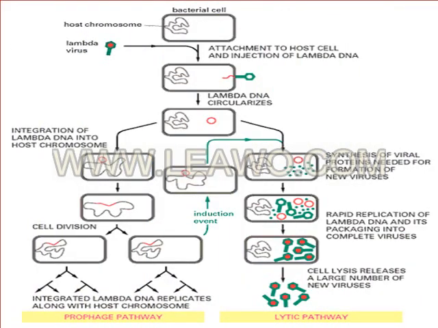In this picture, you can understand how the bacteriophage will replicate. The bacteriophage here is the lambda virus. It has two pathways. One pathway is the prophage pathway, another pathway is the lytic pathway. In the prophage pathway, there won't be any lysis of the bacterial cell, whereas in the lytic pathway there is lysis of the bacterial cell. How is it brought about?